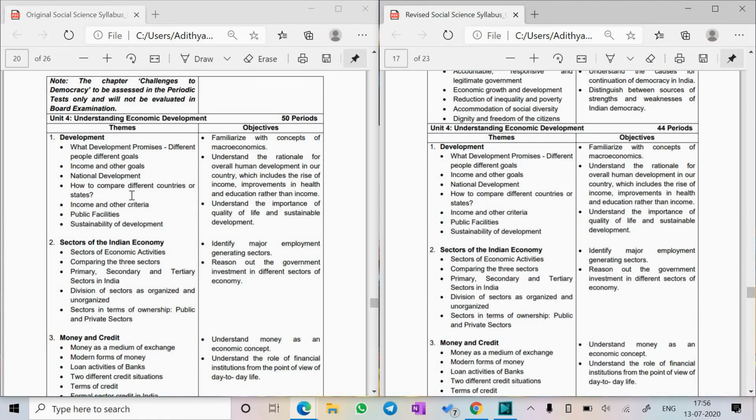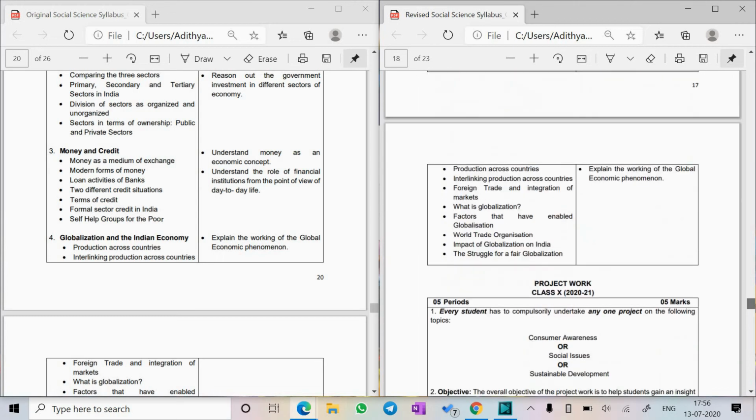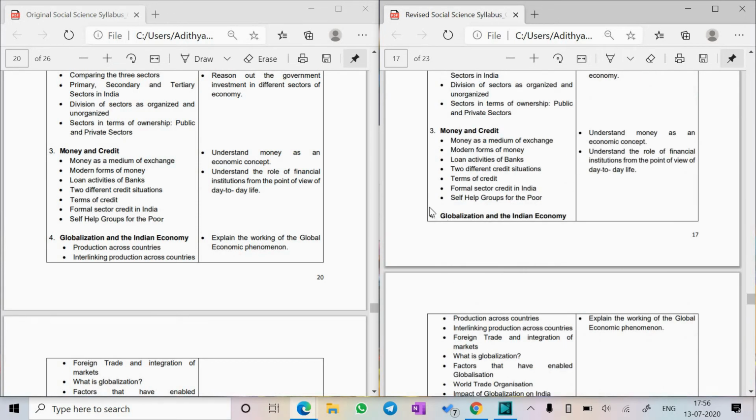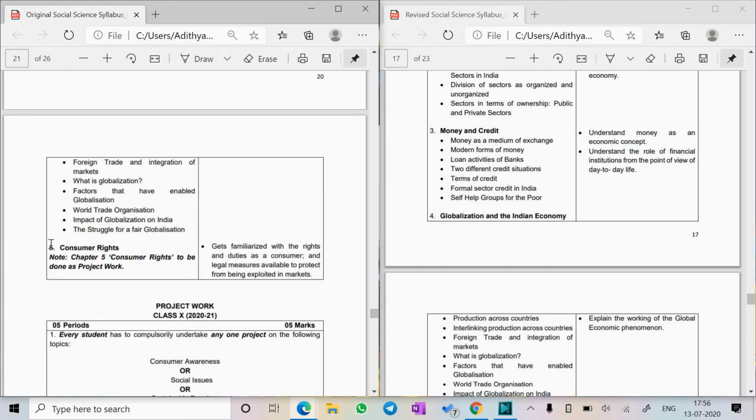So coming to economics development, the first chapter is there. Second chapter, sectors of the Indian economy is there. Third chapter, money and credit is also there. But it actually ends with the 4th chapter. So the 4th chapter, globalization and the Indian economy is there, but chapter 5 is not there.